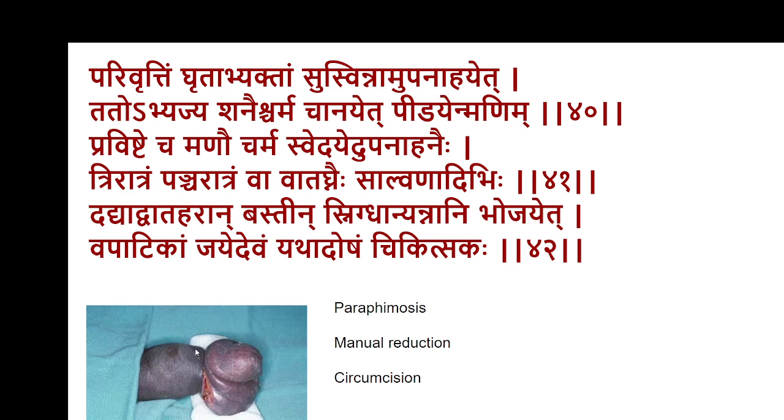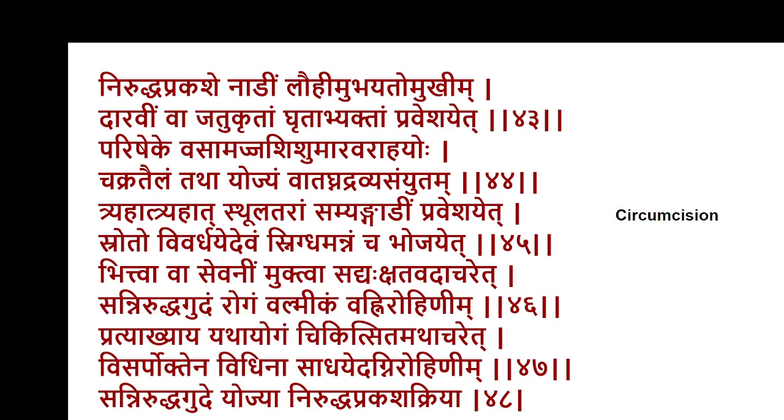It's not that the whole lesion or the skin is pulled up. Instead, that bulged portion of the paraphimosis has to be compressed so that the fluid will be transmitted to the proximal segment. That band which is formed at the neck should not be injured in the beginning, then it may be possible. But if the patient has come later and the fluid has become hardened, or in a case of massive paraphimosis, a manual reduction may not be possible. In such conditions, a better option of the treatment would be circumcision. Circumcision could be a better option of the treatment.